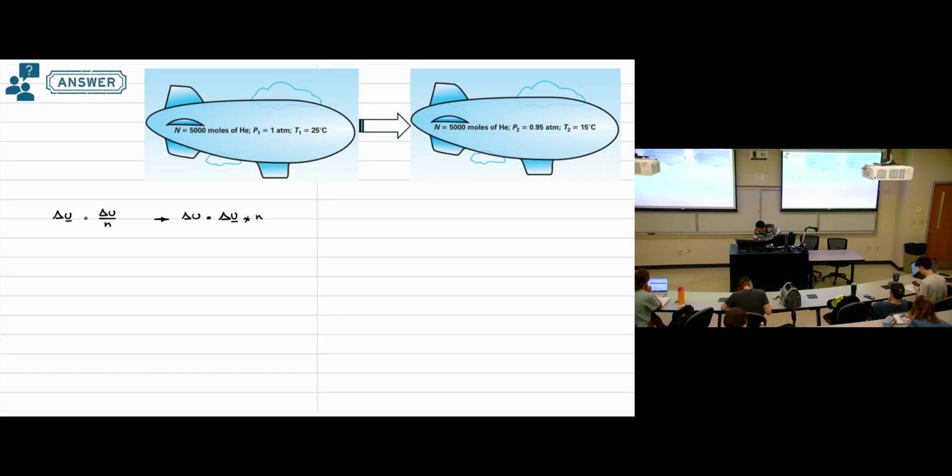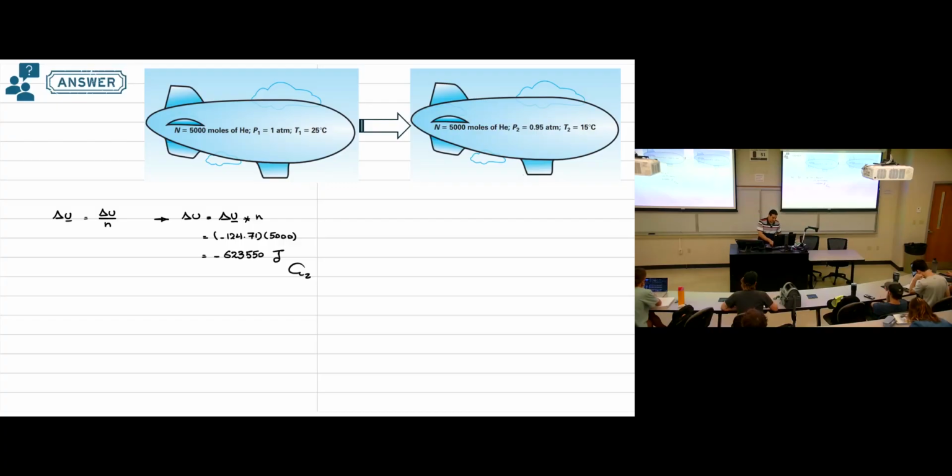We calculated this one, which is negative 124.71 times 5,000. This is the number of moles we have in the example. Then the change in the internal energy will be negative 623,550 joule. And this is the second requirement. Okay. Clear?